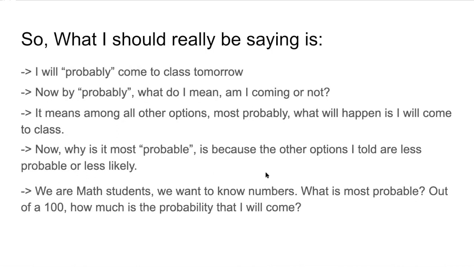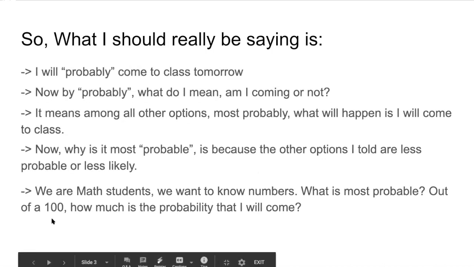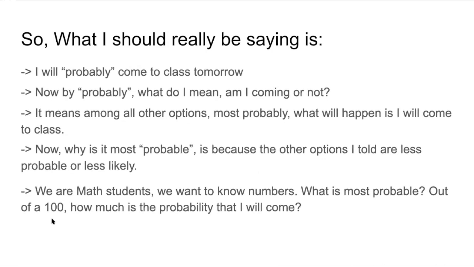If I tell you I'm going to come to class, you may want to ask how much out of 100, how much percent sure am I that I'll come to class? That we want to know. So that's what we will study in this chapter, how to arrive at a number that will tell us how much probable an event is.